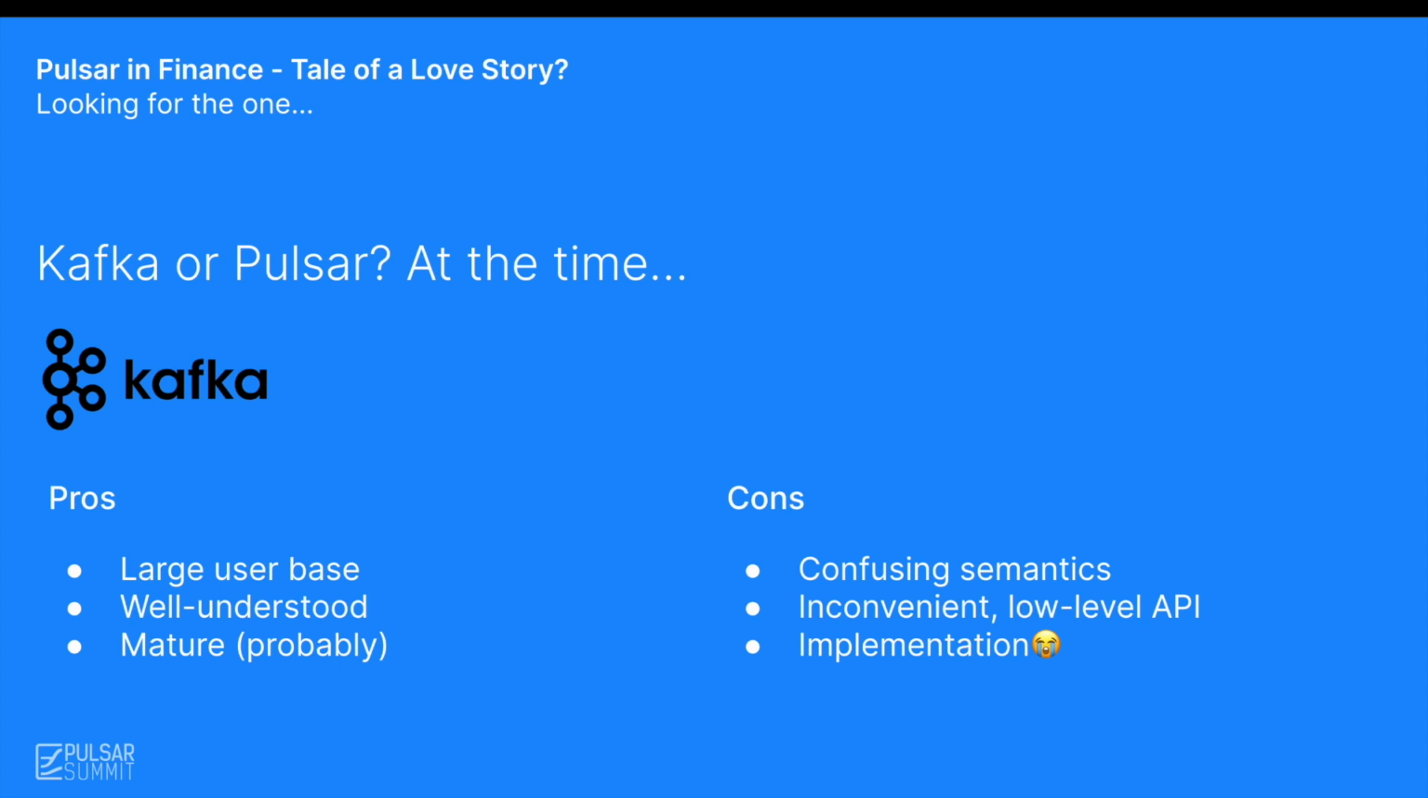We found that Kafka had a large user base. It was a well-understood system which we assumed would be very mature by that time. This was largely true. However, we also found that probably due to the fact that Kafka was the first of its kind, it had some really rough edges. First of all, the semantics were not very clear. The API was very low level for an application developer, with some inconveniences that were very hard to justify for us. Then, being a very technical team, we also started looking at the internals, and we were not convinced by what we saw there.